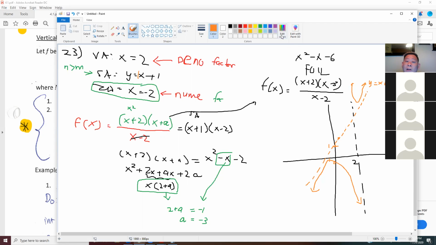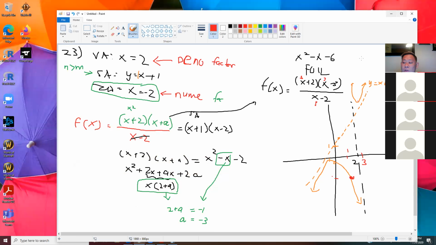If you want to know how to do this, you just plug in numbers. You can plug x to become 3 into this equation. Put 3 here, put 3 here, and put 3 here, and see what number you get. And then you can plug in like 1 and see what you get. Let's say you get an answer somewhere around -5 here, and for 3 you get like 8, then you know the graph looks something like this. And when you have a slant asymptote, they will never cross. So this graph will look something similar to what I just drew over there.